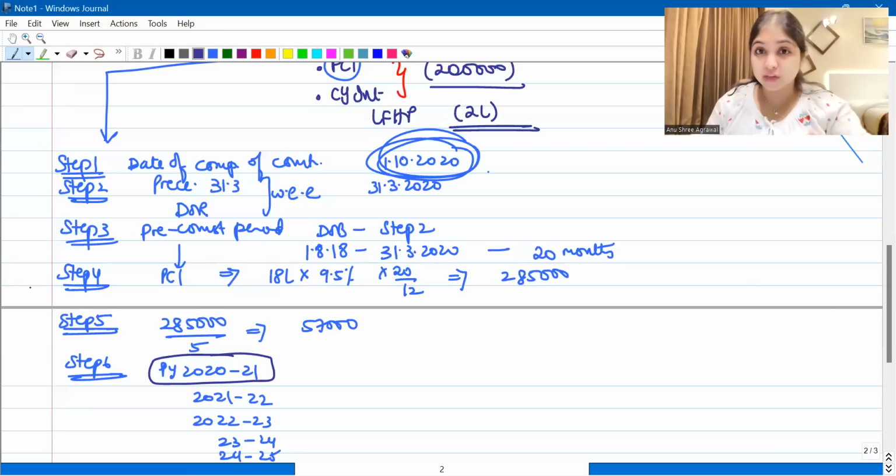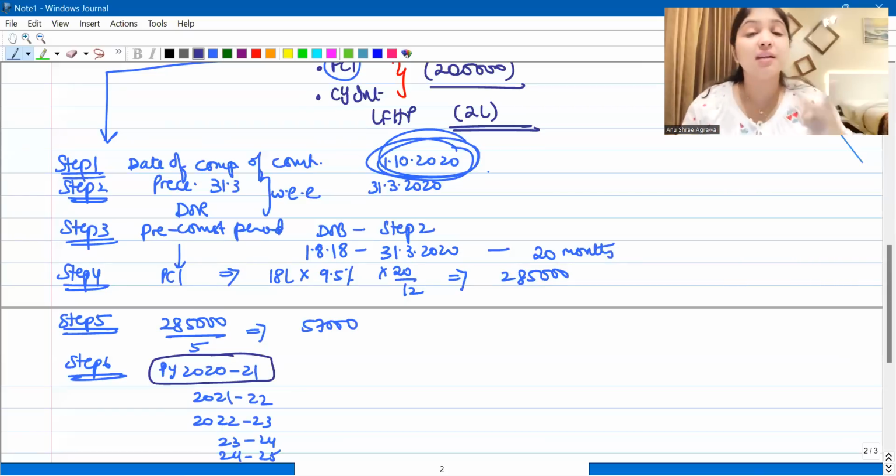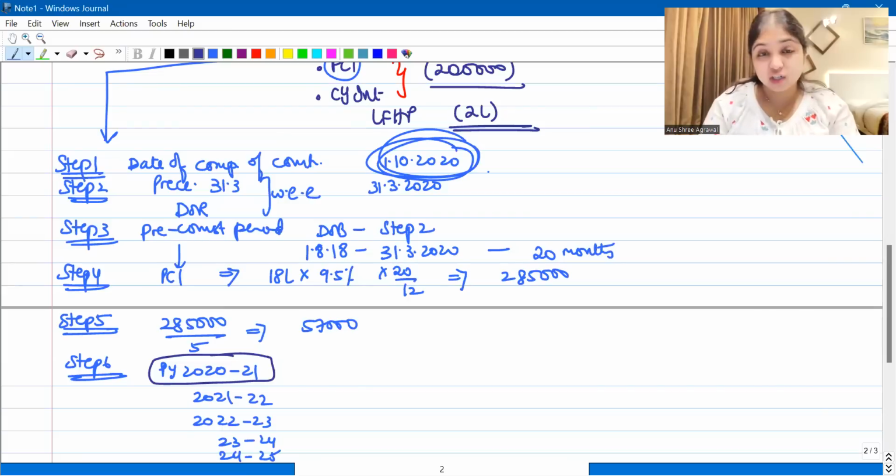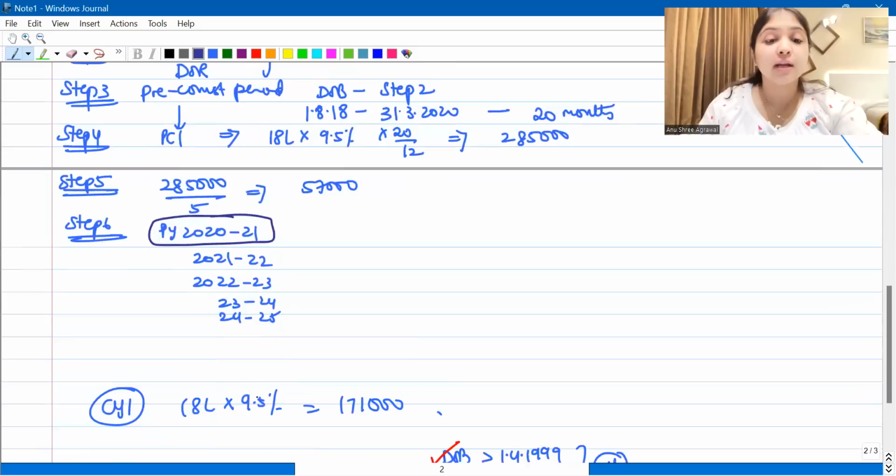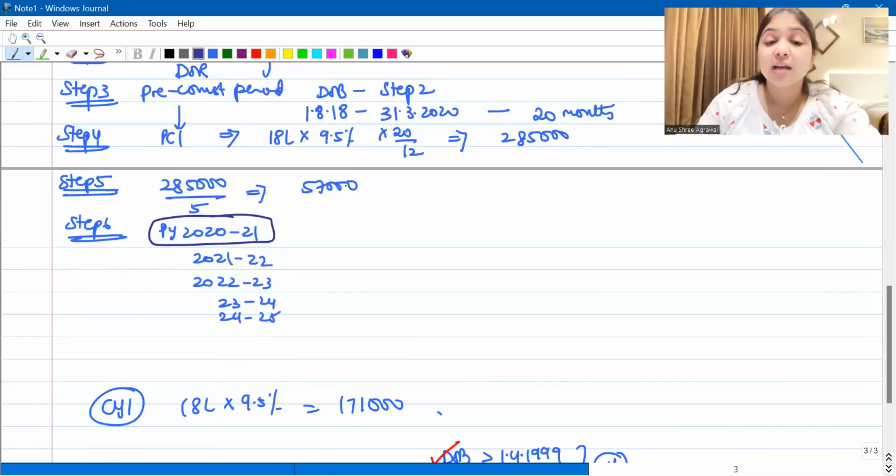Pre-construction interest, 6 steps I've given you. First step, date of completion of construction. Second step, preceding 31st March or date of repayment, whichever is earlier. Third step, pre-construction period, which always starts on the date of borrowing and ends on the step 2 date. Durga Prasad, I'll come to your question. Give me a minute. Step number 4, pre-construction interest will be the interest that we are incurring for this particular period. And step number 5 will be nothing but pre-construction interest divided by 5. This is what I'm going to get across these 5 years.